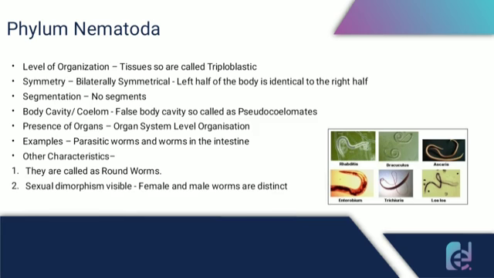So let's check the other characters. They are also called roundworms. Sexual dimorphism is visible, that is, sexual distinction between the male and female is visible.